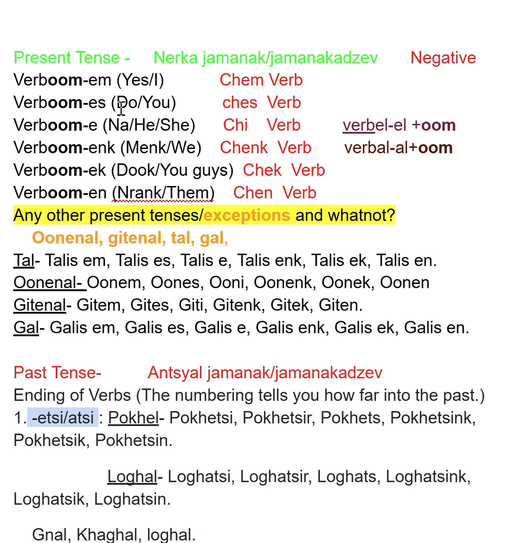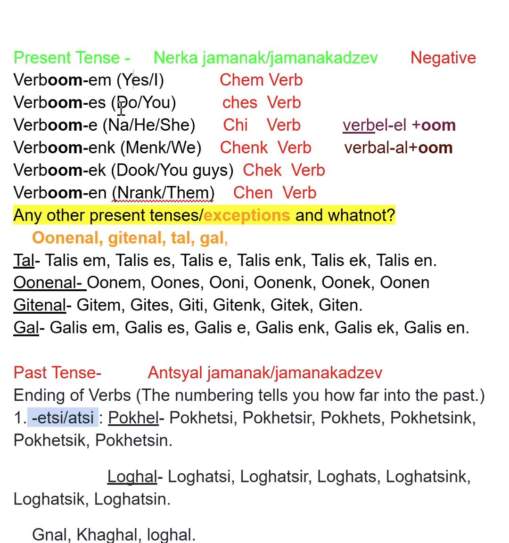Du means you. Na means he or she. Menk means we. Duk means you guys. And nrank means them. So let's go through this. I'm going to use the verb berel. Berel means to bring. Yes berumem, I'm bringing.